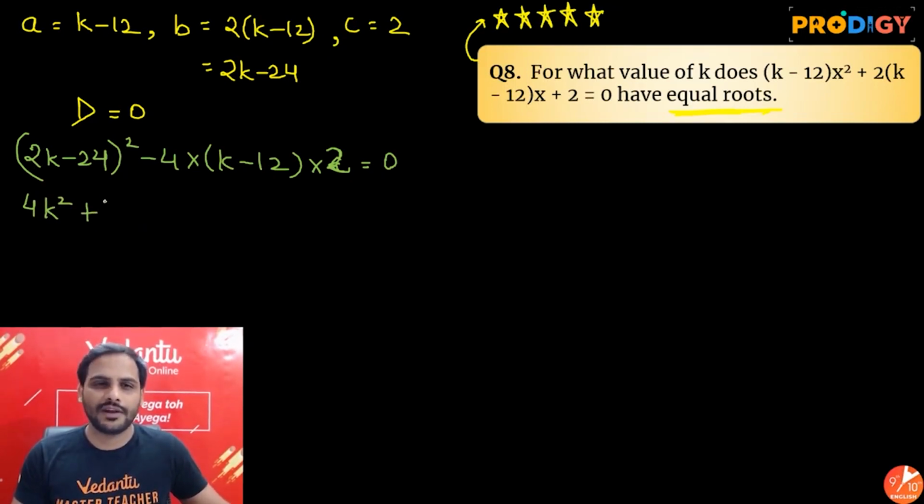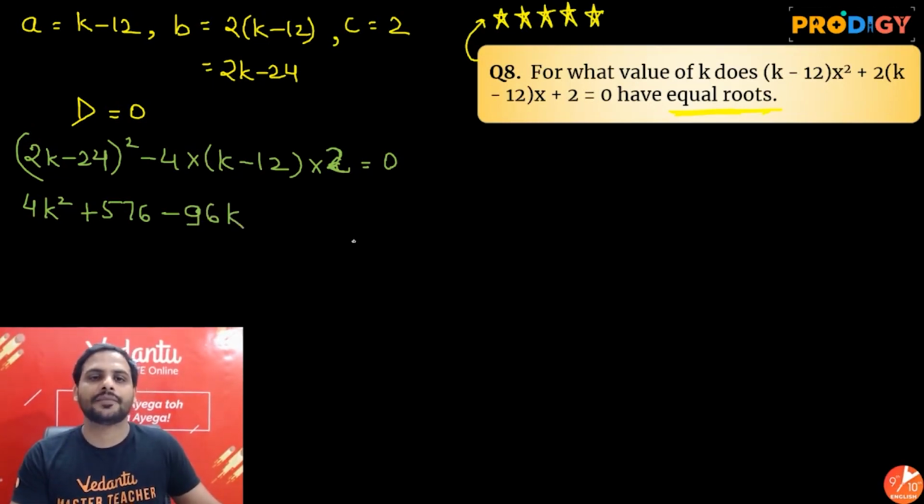So 24 square is 576, minus 2 into 2 into 24. 24 twos are 48, and 48 into 2 is minus 96k. Here minus 4 into 2 is minus 8, minus 8k, and minus 8 into minus 12 is minus 96, but negative into negative will become positive 96, is equal to 0.